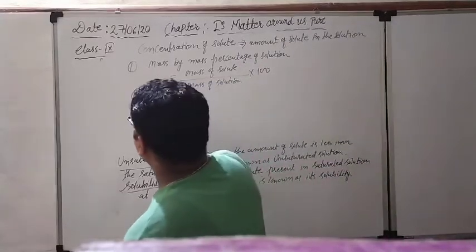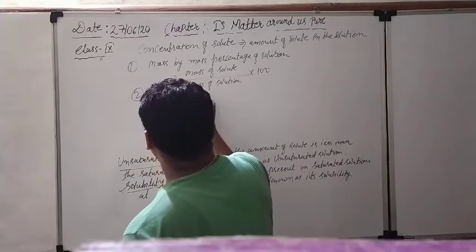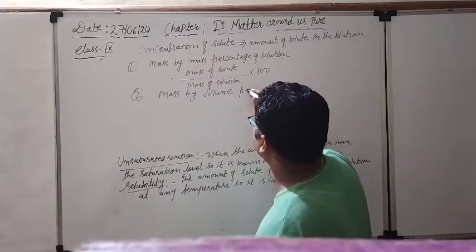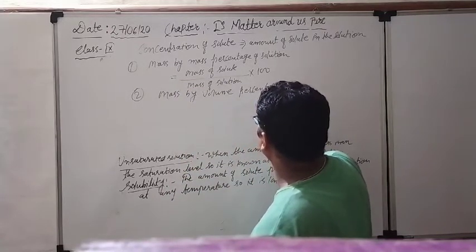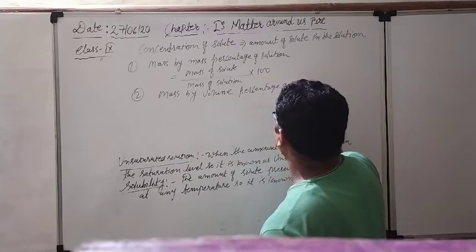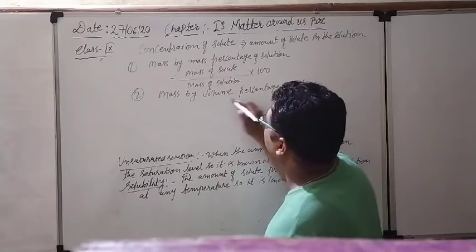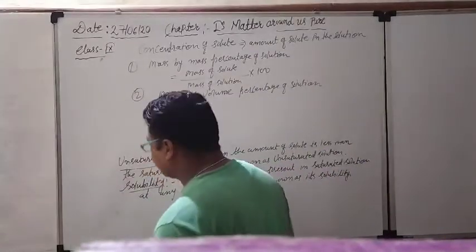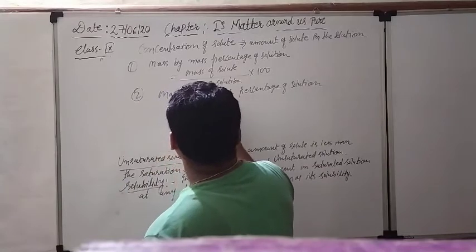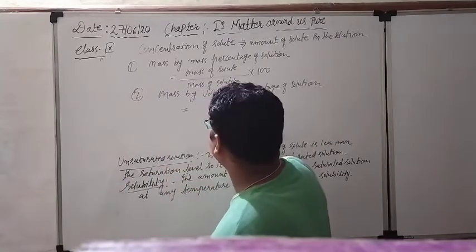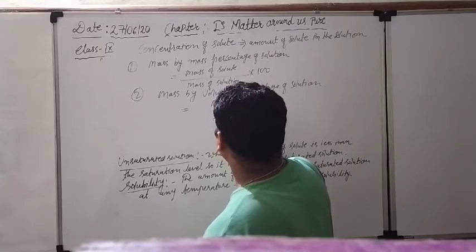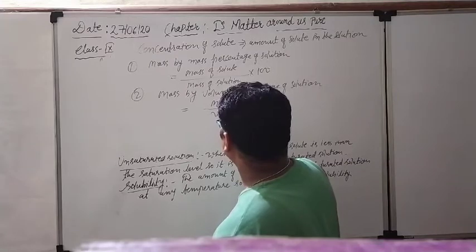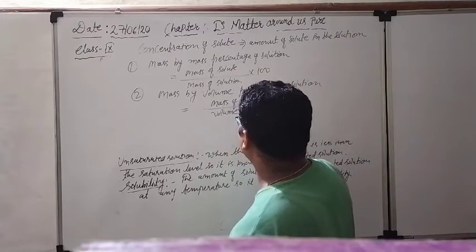The second method is mass by volume percentage of solution. The formula: mass by volume means mass of solute upon volume of solution.